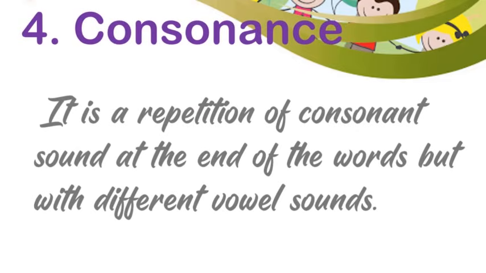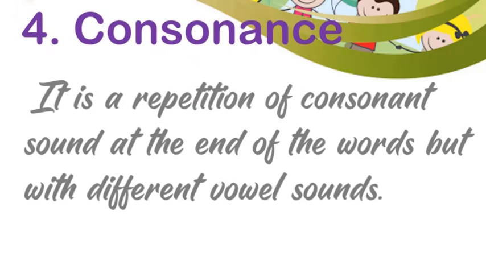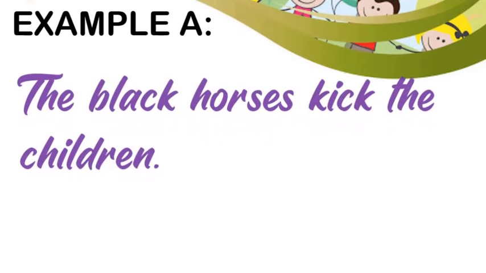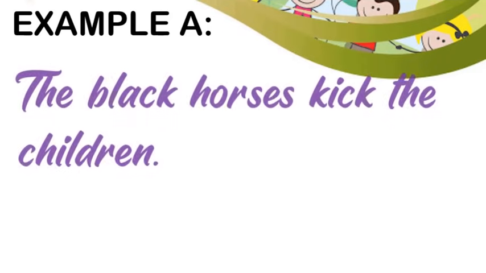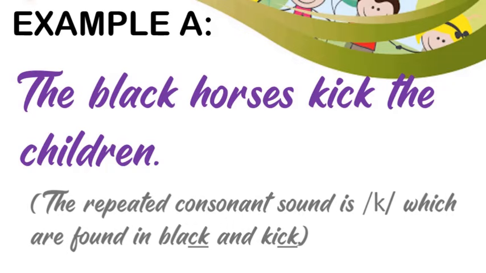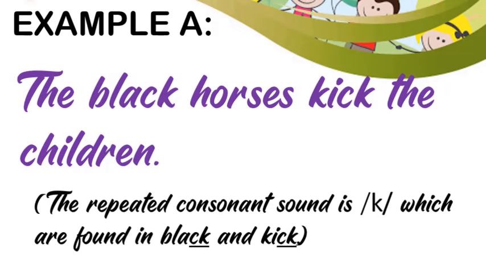Number 4. Consonance. It is a repetition of consonant sound at the end of the words, but with different vowel sounds. Example A. The black horses kick the children. The repeated consonant sound is K, which is found in black and kick.